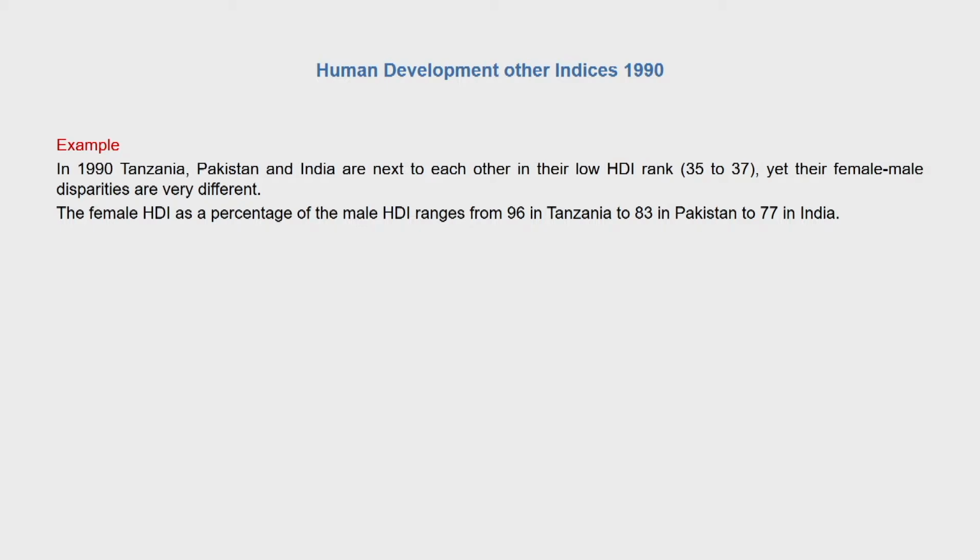So while India was ranked better in terms of HDI than Tanzania and Pakistan, the female HDI as a percentage of male HDI was much better in Tanzania and Pakistan than in India, and that could be attributed more to the indicators of life expectancy and adult literacy rates.